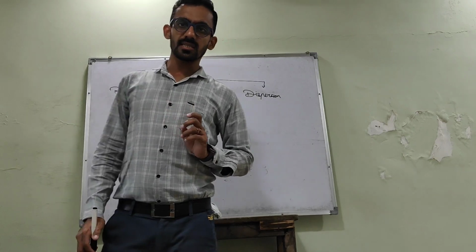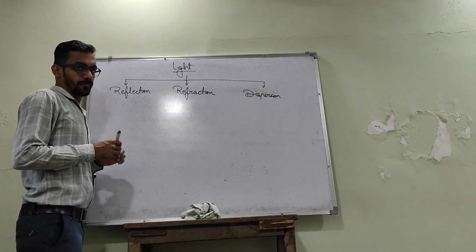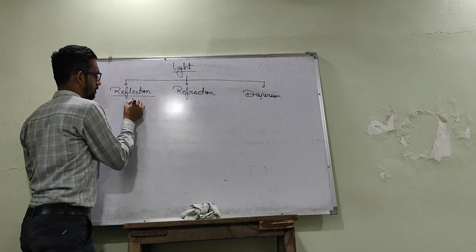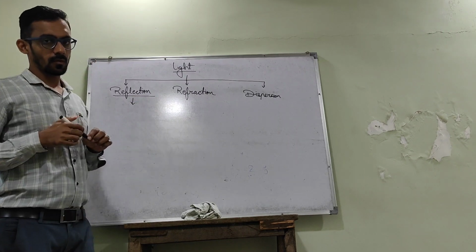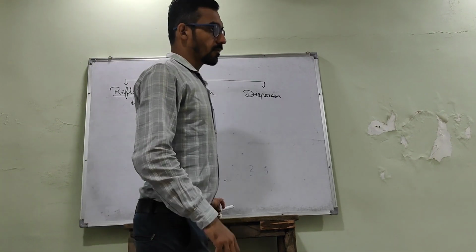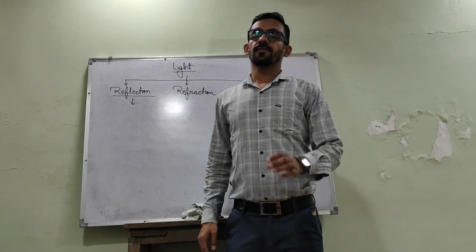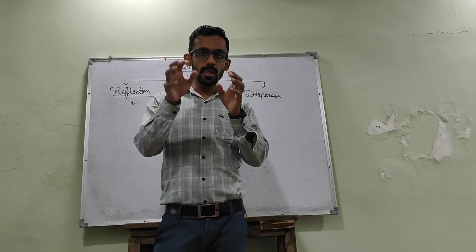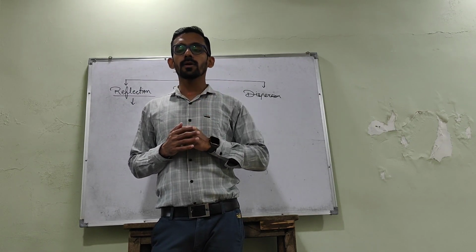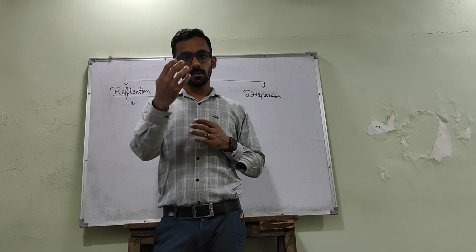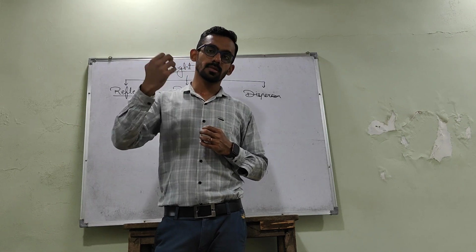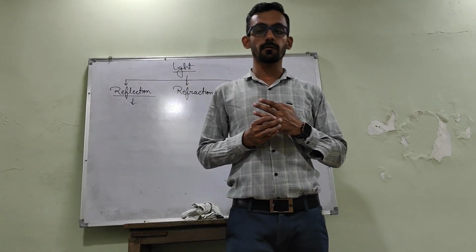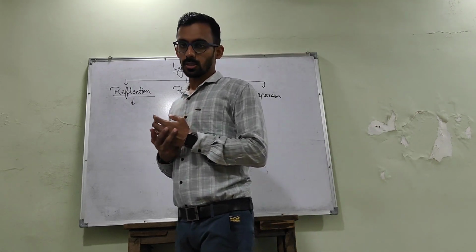But in today's class, we will read about reflection. What is reflection? Reflection of light is this: see how we are able to see this object. Something is emitting from it or something is reflecting from it. That's why we are able to see it, and that's why we are able to see the color of that object.